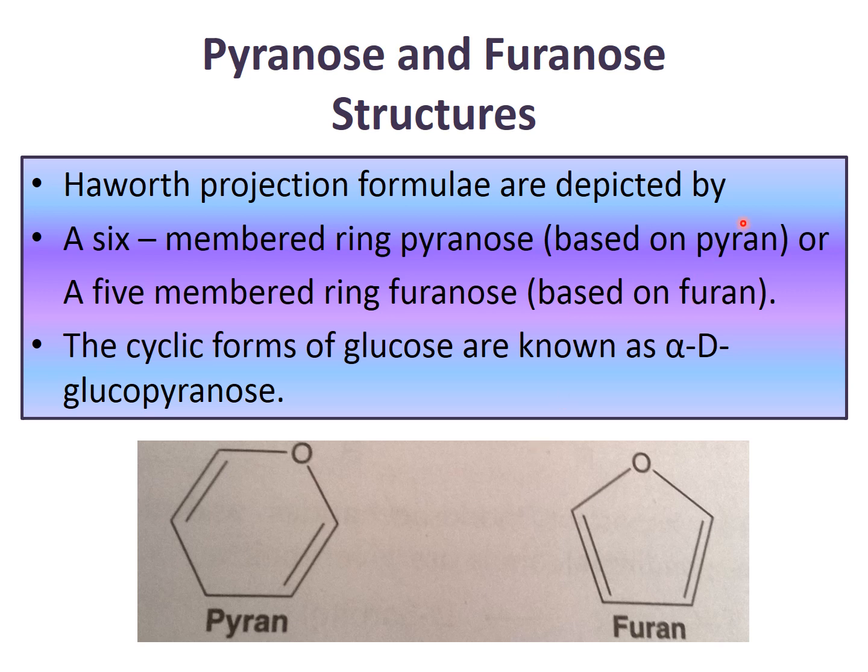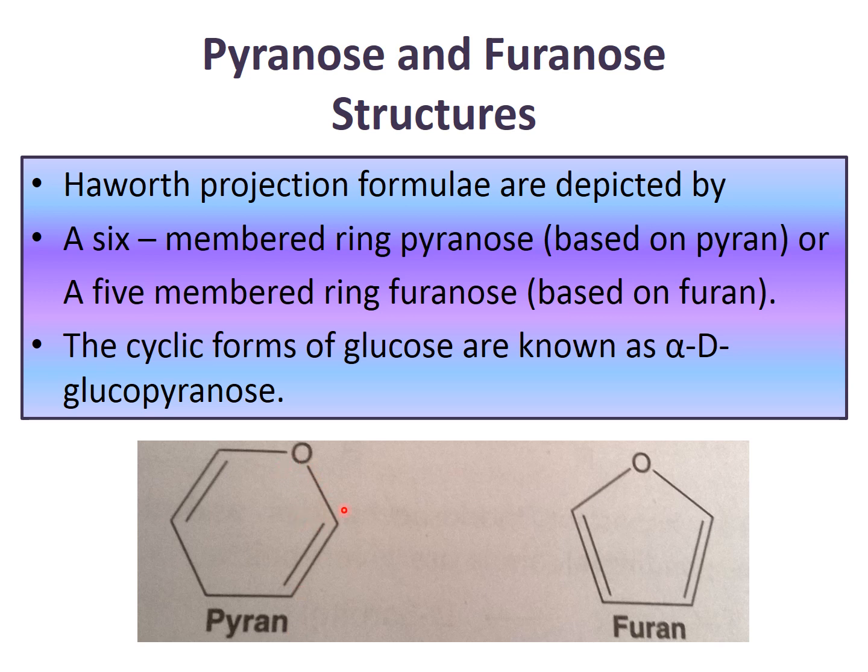Now pyranose and furanose structures. These are known as Haworth projection formula. Haworth showed 2 depicted structures. A 6-membered ring is known as pyran, whereas a 5-membered ring is known as furan. So the 6-membered ring is pyranose sugar. They are known as pyranose sugar, based on the structure named pyran.